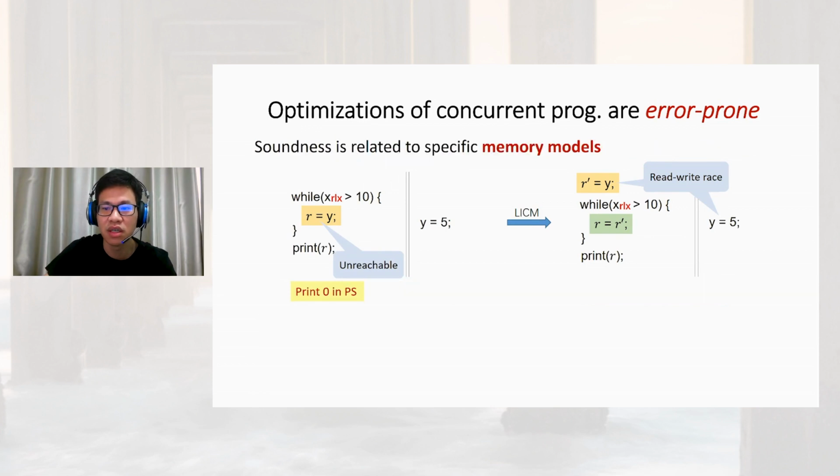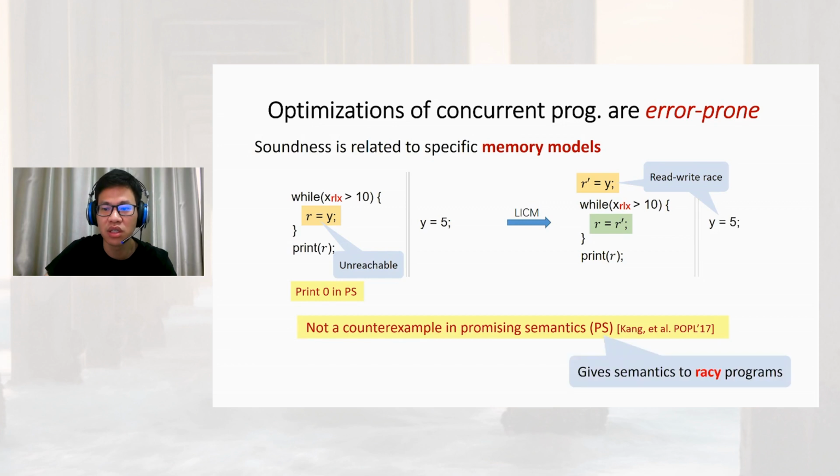On the other hand, the soundness of the optimizations for concurrent programs is related to specific memory models. For example, such transformation is not a counterexample in the promising semantics, which gives semantics to relaxed programs. So the target program is not undefined behavior in the promising semantics. Like read y to r in the source program, assign r prime to r in the target is unreachable, and the target program also prints 0. Actually, we have proved that loop invariant code motion is sound in the promising semantics in our work.